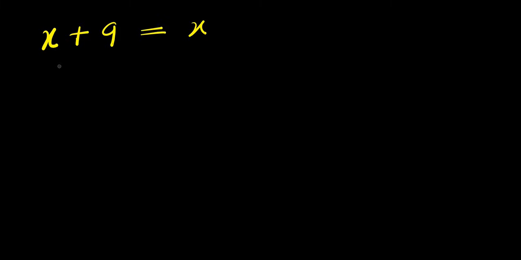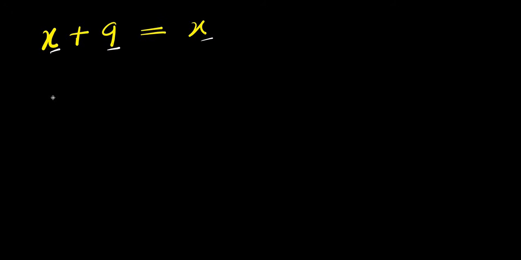Hello, how to solve this linear problem? We have x plus 9 equals x. We are solving for the value of x that satisfies this equation. So this is what we are going to do. I can start by subtracting x from both sides of this equation.